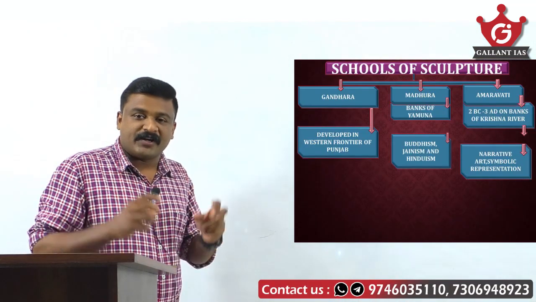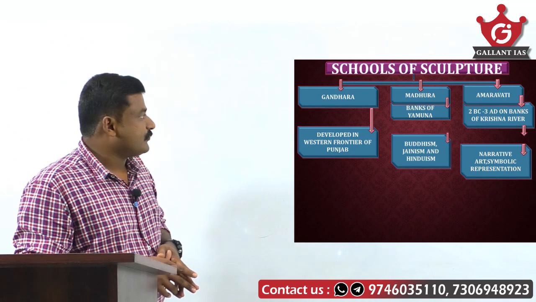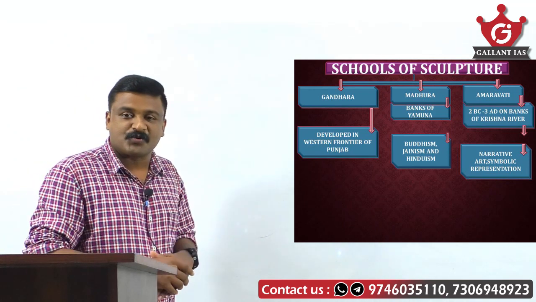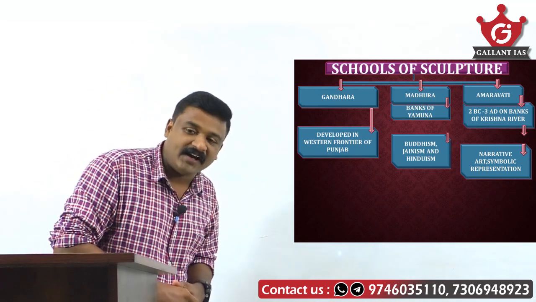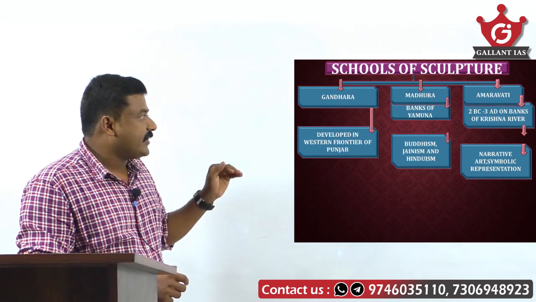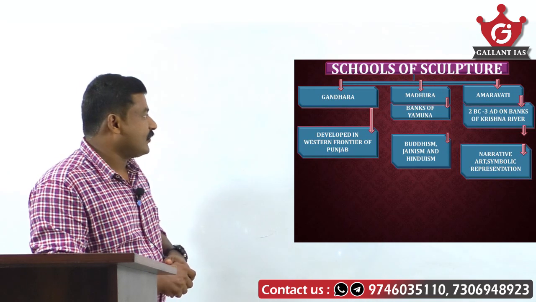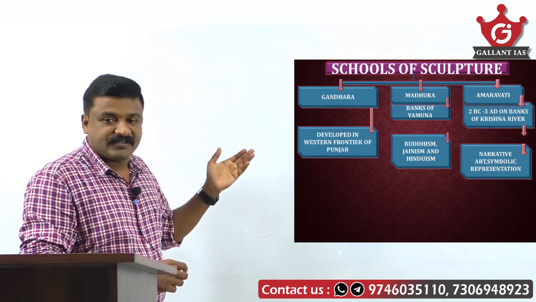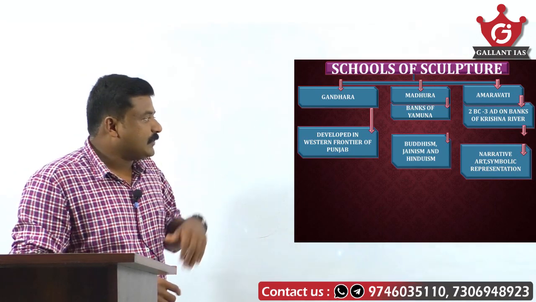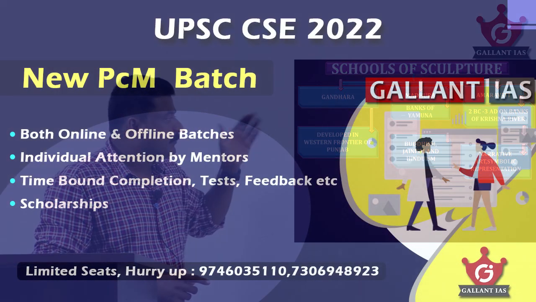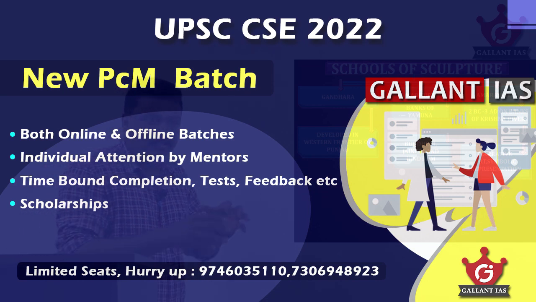In post-Maurya, you discuss 3 schools of art: Gandhara, Madura, Amaravati schools of art. Gandhara is in the northwest, the western frontier of Punjab. Madura is on the banks of the Yamuna river, Amaravati on the banks of the Krishna river. 3 schools of sculpture developed in the post-Maurya age.